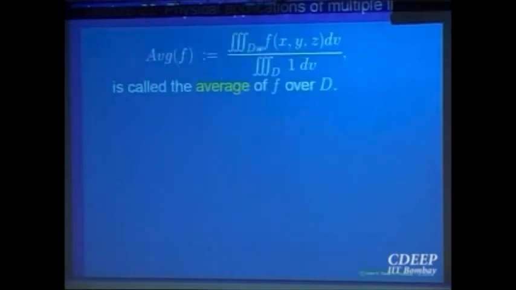You can define the triple integral of the function that gives the total of the values essentially, and over how many values you are taking, that is the area or the volume of that region, right? So this is how one generalizes things in mathematics. You have done it for one variable. Look at the basic concept. The basic concept is total divided by the total number. Appropriately interpret those things in one variable, two variables, or three variables and carry over.